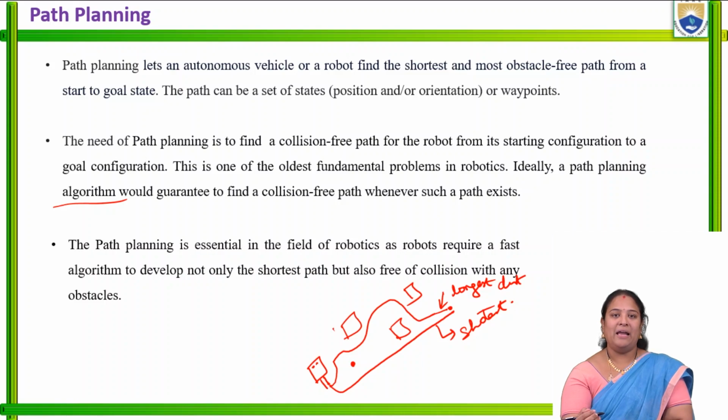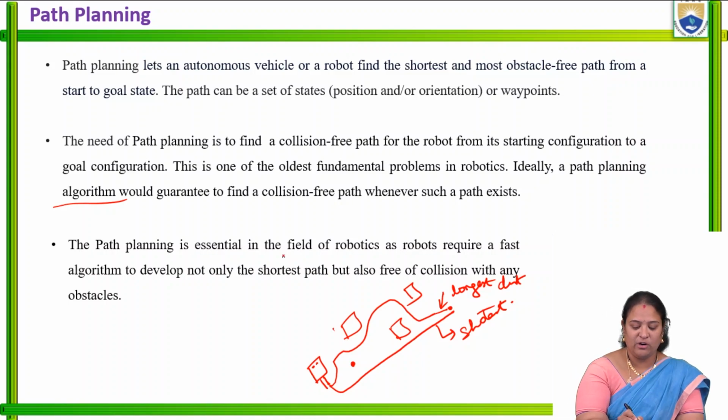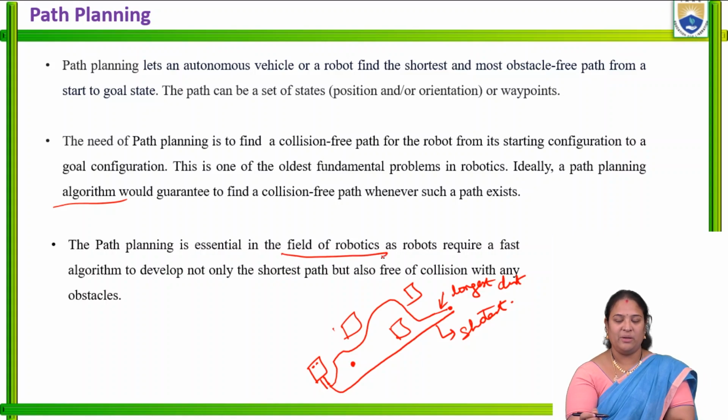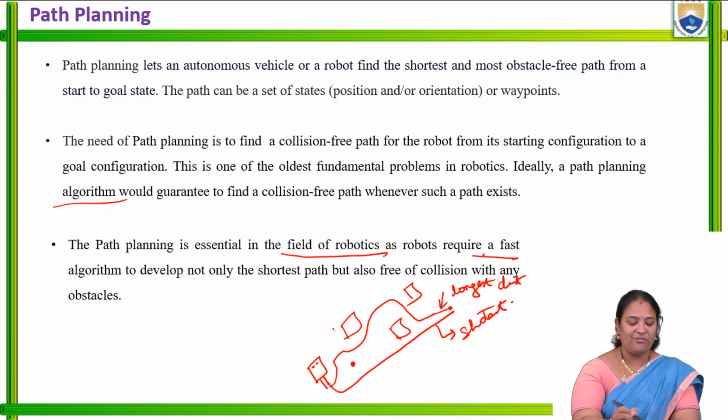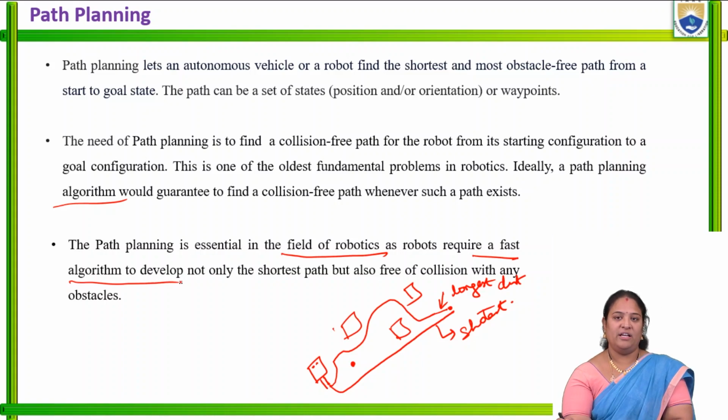So the path has to be planned by selecting the shortest possible route, free from the obstacles in between, where the robot moves from the initial to the final point. Path planning is very important in robotics, where it requires a fast algorithm to be developed. Only if we develop an algorithm can the robot move along the shortest path.